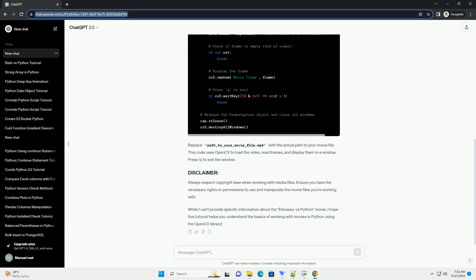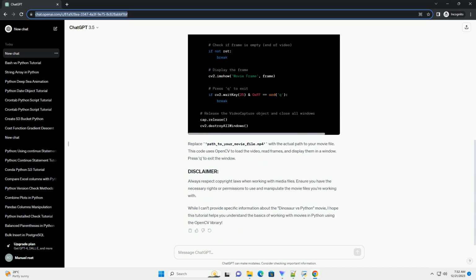Replace path_to_your_movie_file.mp4 with the actual path to your movie file. This code uses OpenCV to load the video, read frames, and display them in a window. Press Q to exit the window.